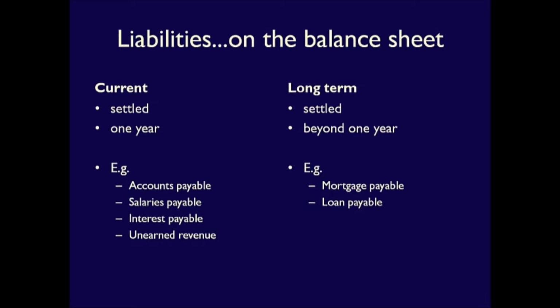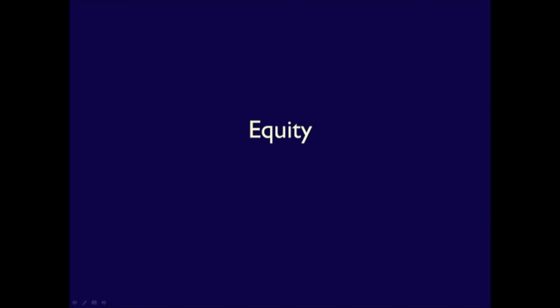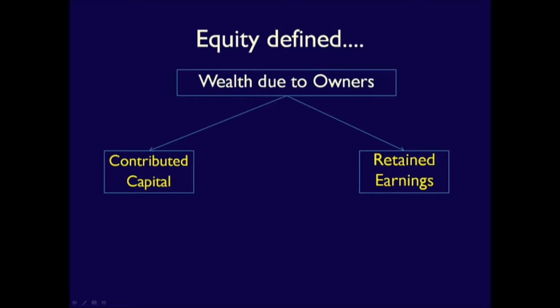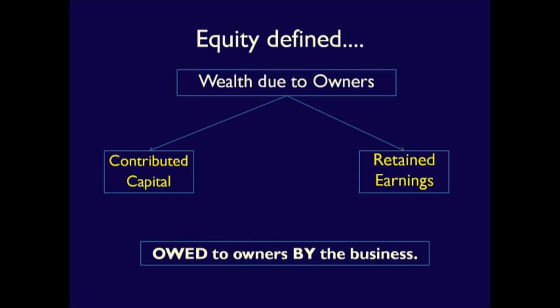We've already defined the element equity when you completed the statement of retained earnings. As a reminder, equity is the financing by owners. Recall that it is made up of contributed capital and retained earnings. It answers the question, what part of the business is financed by the owners? Similar to liabilities, the amount of equity is owed to the owners by the business.